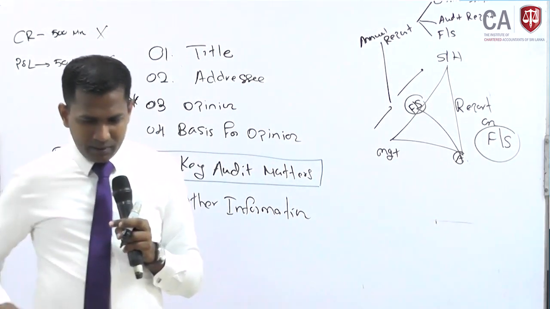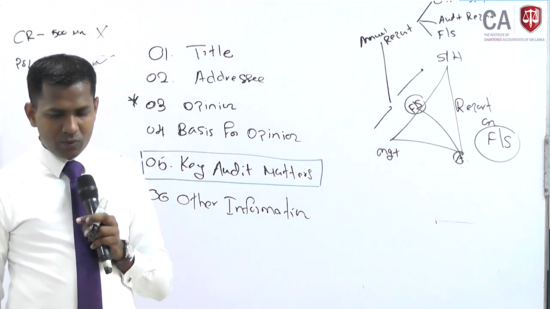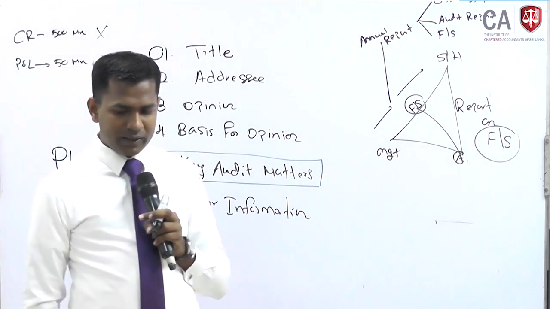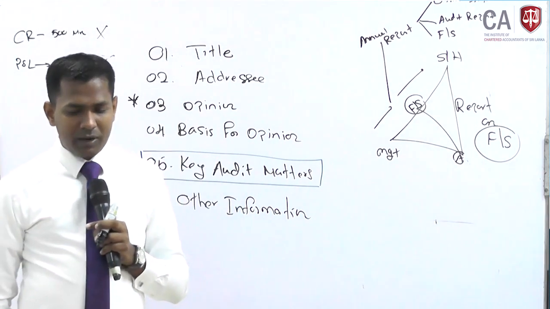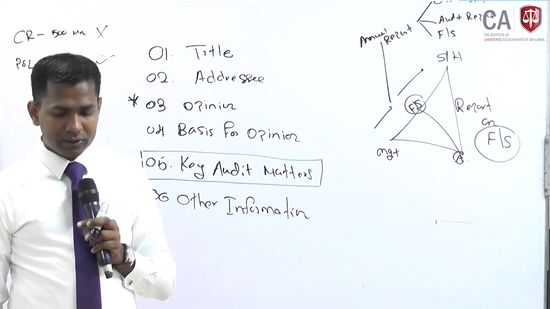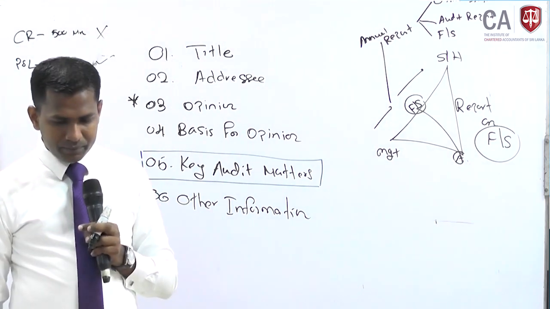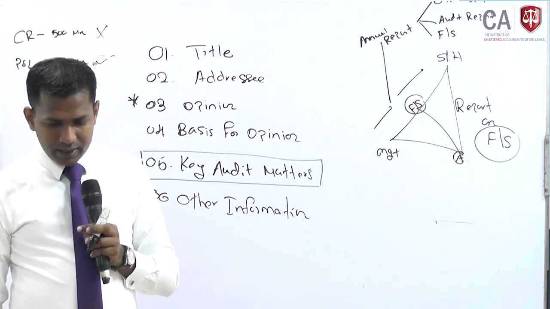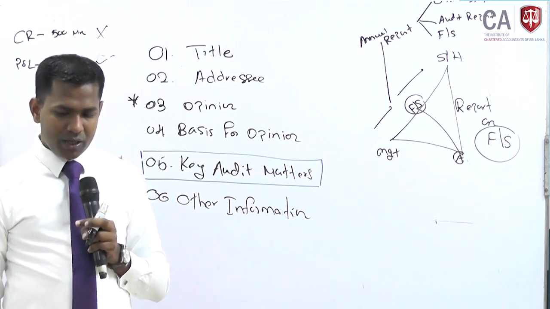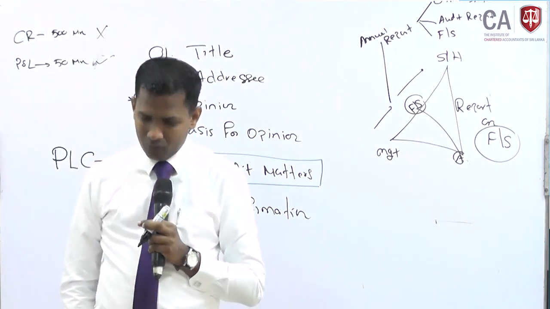Management is responsible for the other information. The other information comprises the information included in the company's annual report for the year ended 31st March 2020, but does not include the finance statement and our auditor's report thereon. Our opinion on the financial statements does not cover the other information, and we do not express any form of assurance or conclusion thereon.